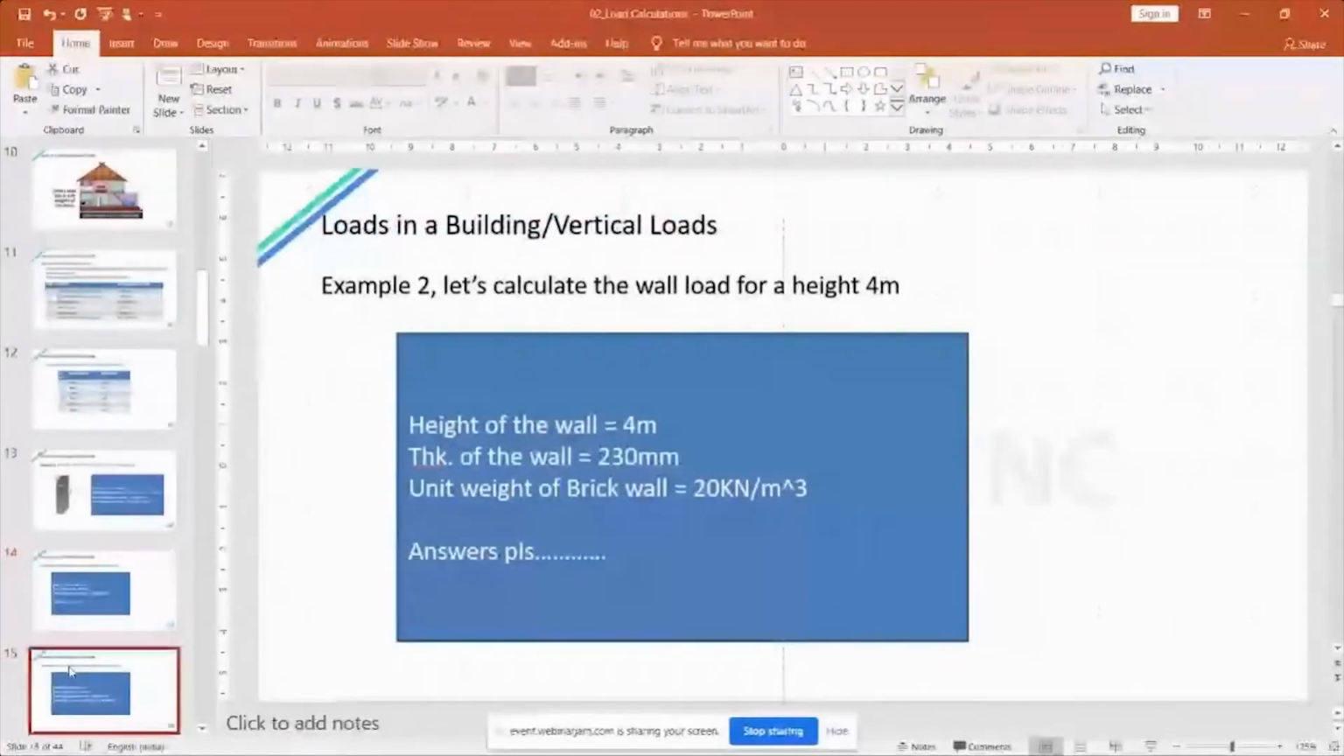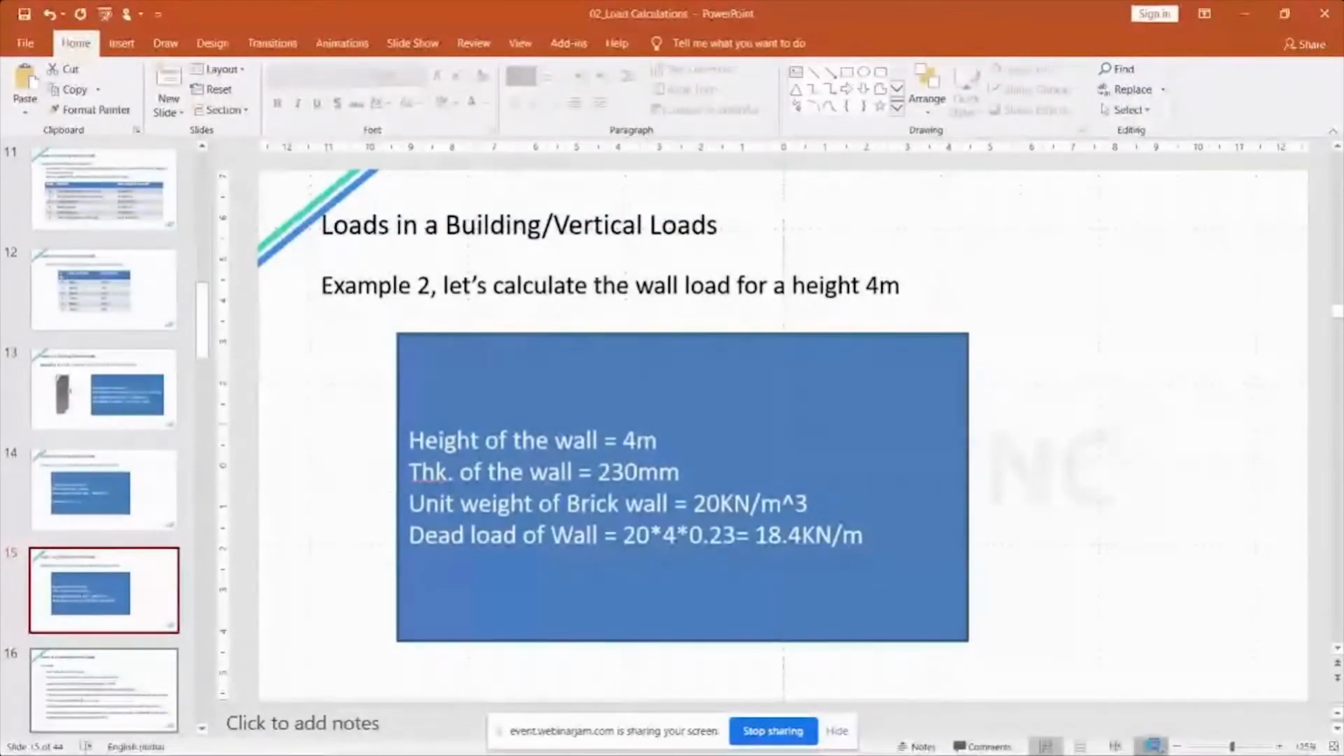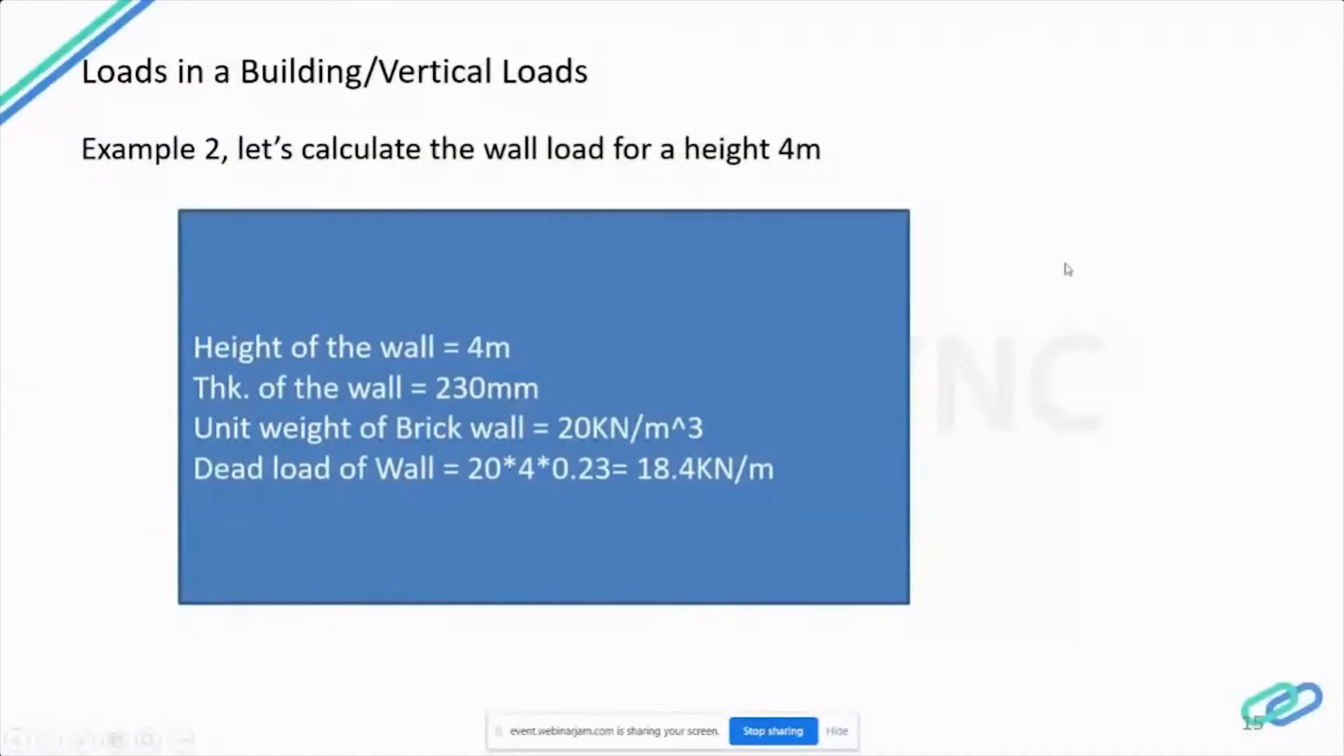So this is the calculation here. 18.4 is the correct answer. It's just a simple calculation. I've given the thickness of the wall in mm, and I don't know how many of you noticed that. We have to convert that into meters, because the unit is the main thing we have to notice while doing the calculation. It is just the unit weight of brick wall, 20, into the height of the wall into the thickness of the wall. So we get 18.4 kilonewton per meter. This is how we calculate the dead load of a wall acting on a beam.